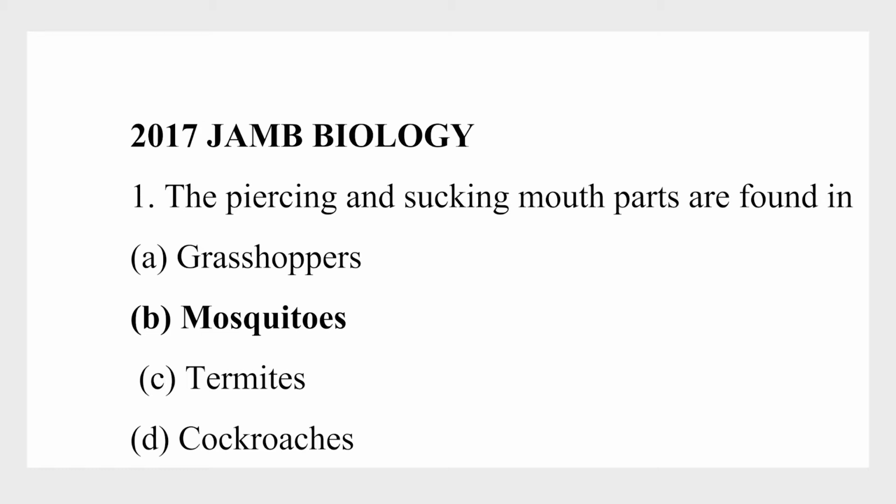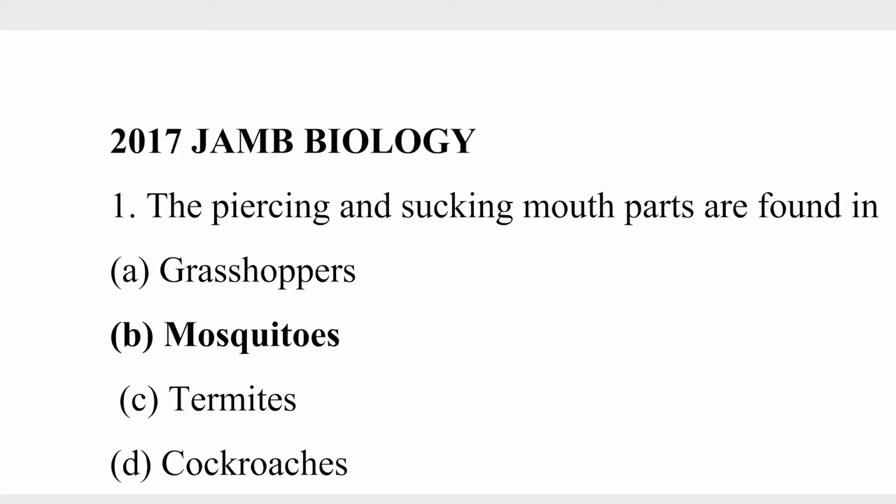Termites are also modified for cutting and chewing. Cockroaches, the same. So the mouth part that is modified for piercing and sucking will be mosquitoes. So the correct answer is B.